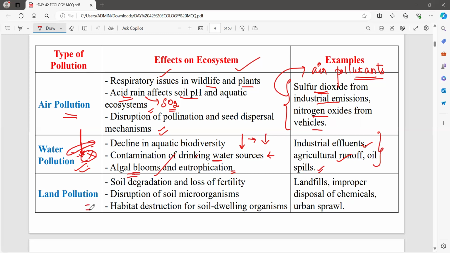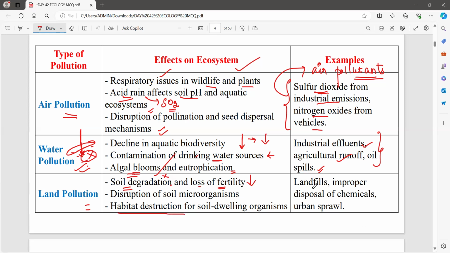Now, land pollution has effects on the ecosystem. How? Soil degradation. If the soil is getting degraded, definitely the fertility of the soil is also getting affected, it is getting decreased. Organisms that depend on this particular soil are also getting affected. Also, habitat destruction for soil dwelling organisms. Those organisms which depend on the soil will get entirely eradicated.